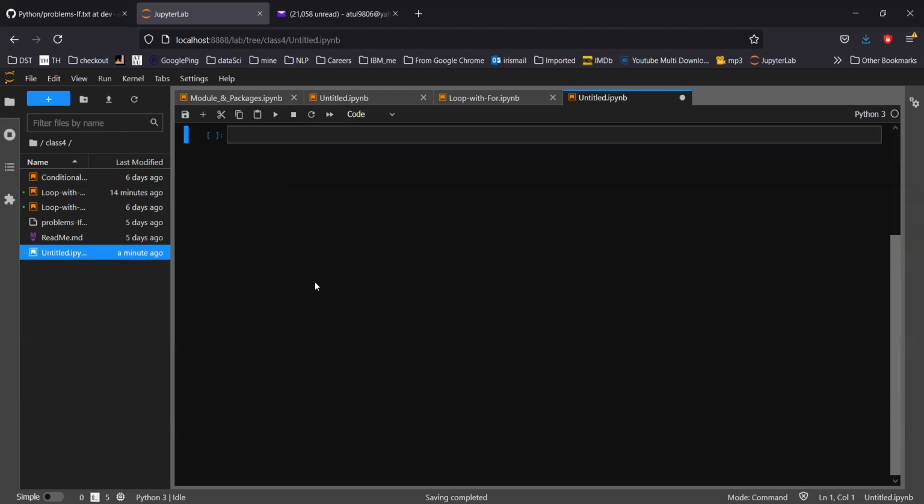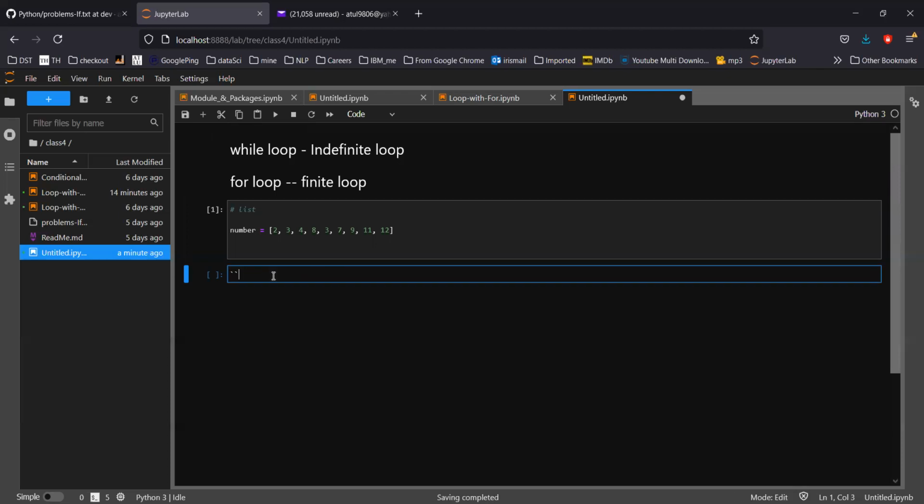So the while syntax is: while, then there will be a condition to check. This condition must be true to enter into the while block.